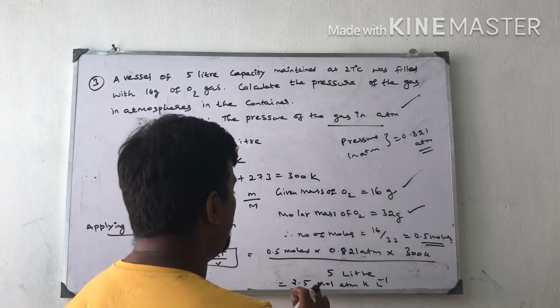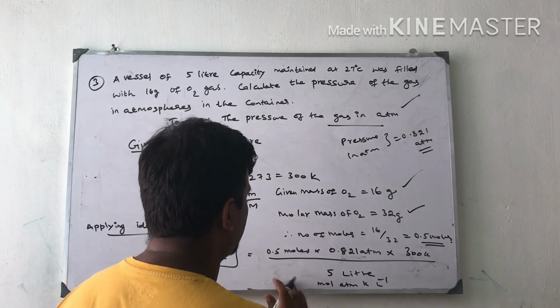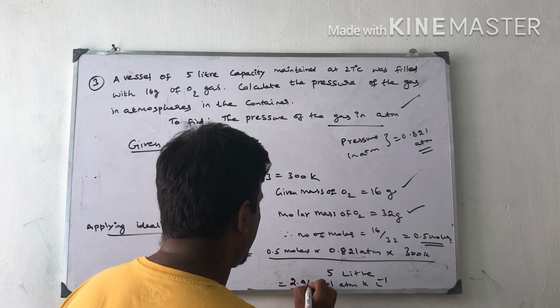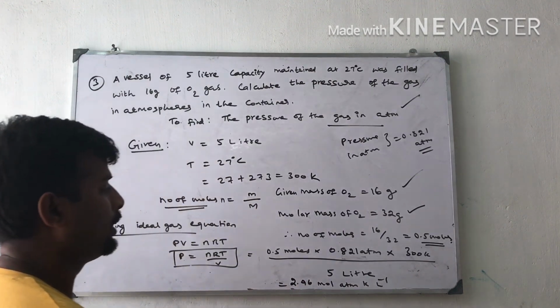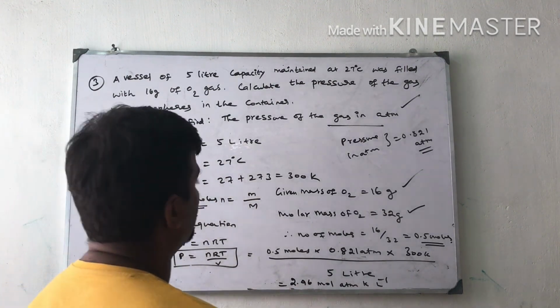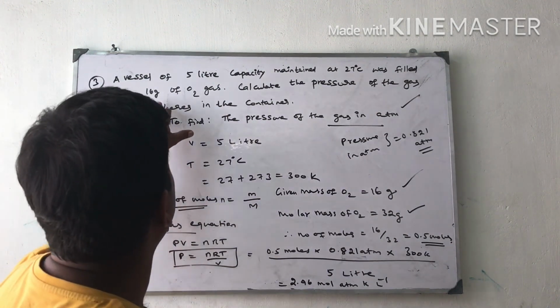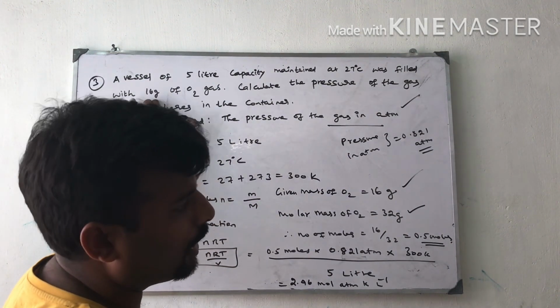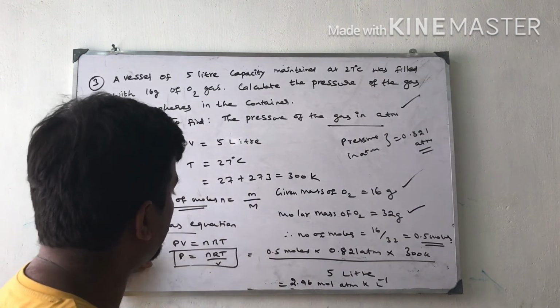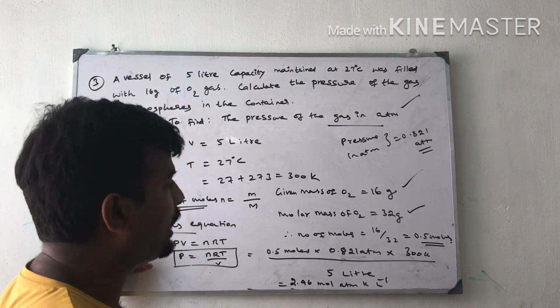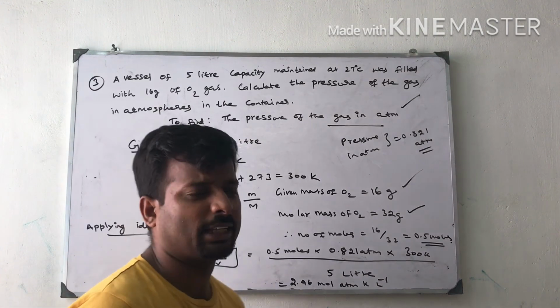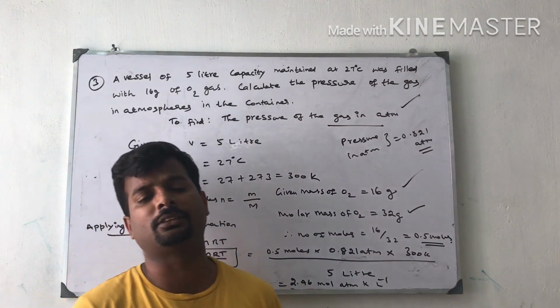Substituting all this value, we get the answer, not 2.5, it is 2.46 mole atmosphere Kelvin liter inverse. Okay. This is the answer for this question. Sometimes they may give like this number, 16 gram of oxygen, like this means we directly apply the ideal gas equation. This is the second model of ideal gas equation question.